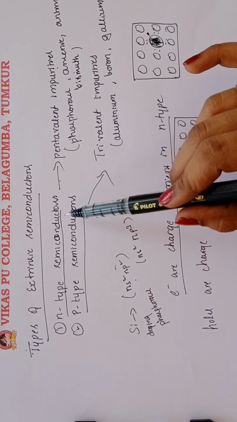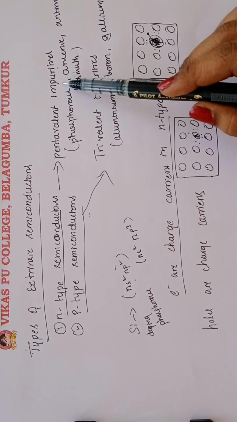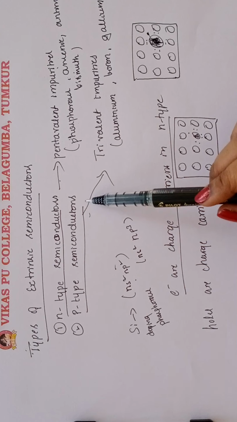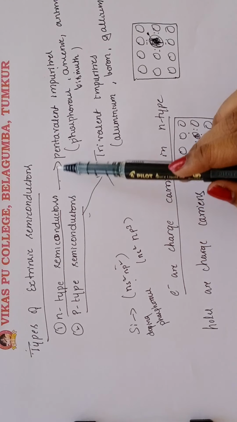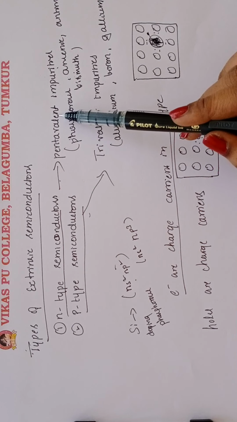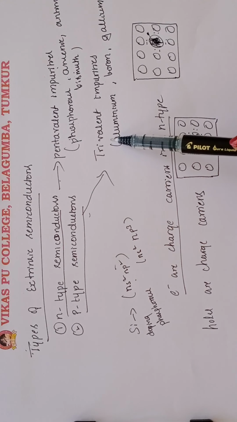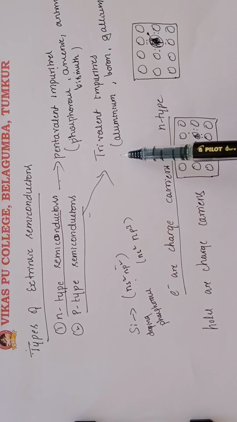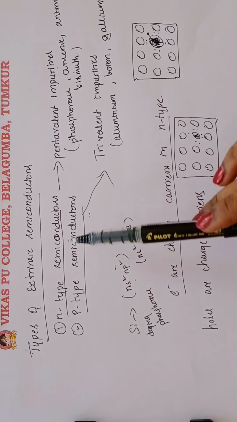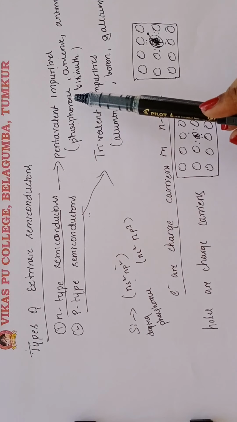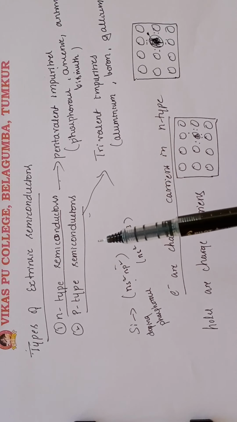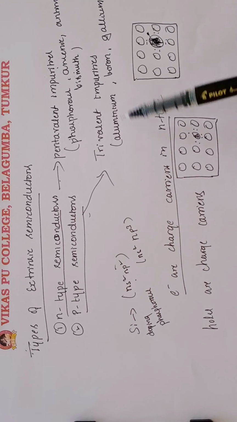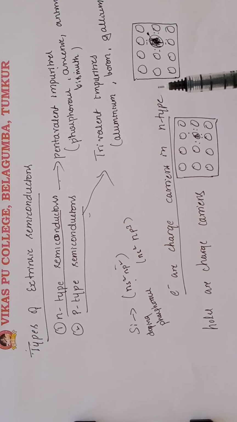N-type semiconductors are doped with pentavalent impurities, and p-type semiconductors are doped with trivalent impurities. These impurities are electron rich, and those are electron deficient. The charge carriers in n-type semiconductors are electrons, and in p-type semiconductors they are holes.